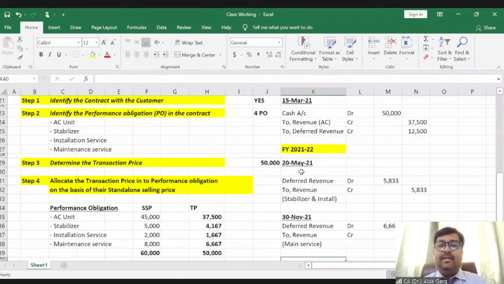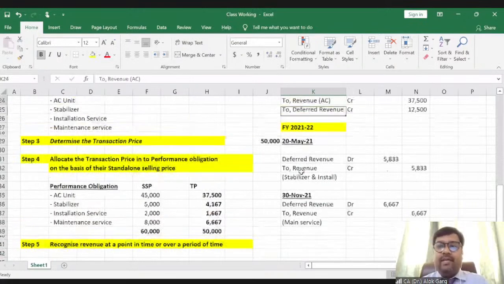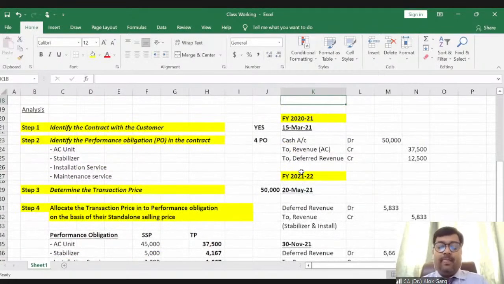Very good, Mansi. So first identify the contract, then what is there in the contract and at what price. Then allocate that entire package price, the transaction price, to the various performance obligations, and then recognize revenue over a period of time or at a point in time. Very good.